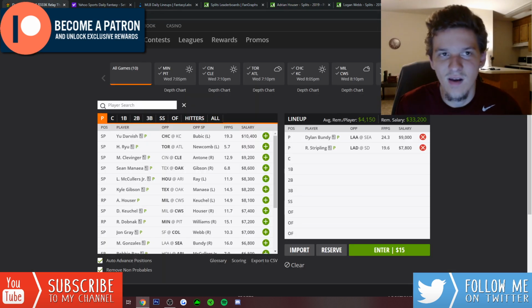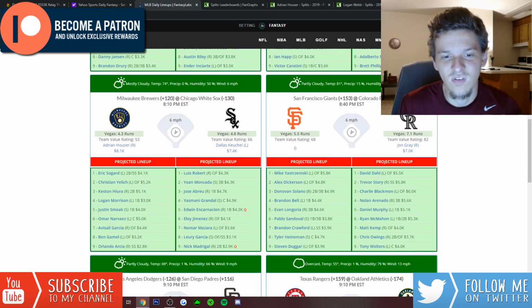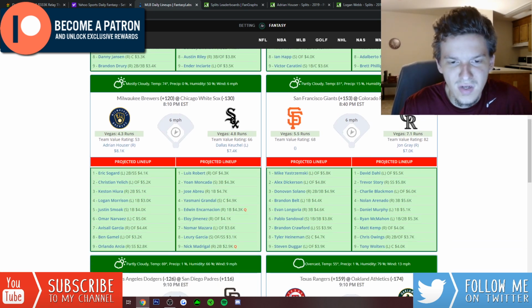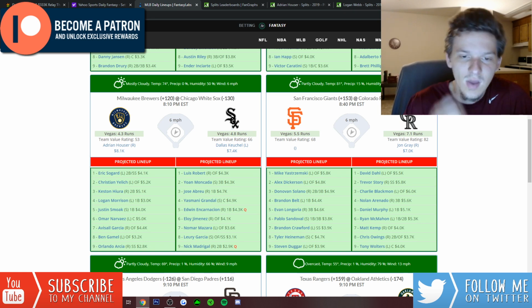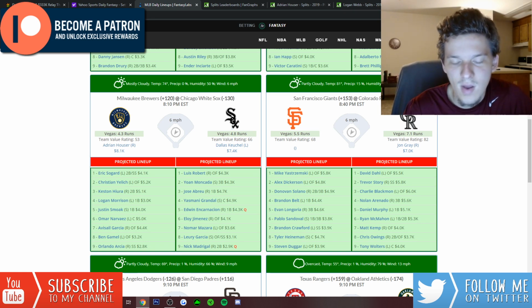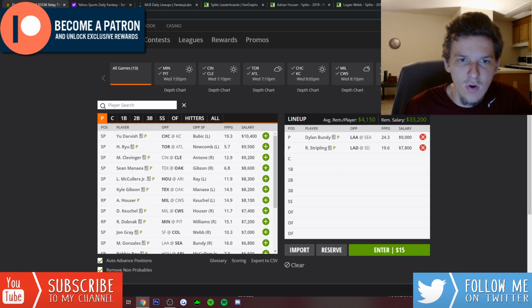I just love this White Sox lineup so much. I mean, this lineup is just so talented top to bottom. There's really no easy outs. I mean, maybe Garcia and Madrigal are easy outs, but 1 through 6, so much power. I know there's some strikeouts in this lineup, but the power is what really does it for me. Guys like Luis Robert, Yoan Moncada, Abreu, Grandal, Encarnacion, Eloy Jimenez, even Nomar Mazara has some power. The 1 through 7 I really like from this lineup, and we'll start off with Yoan Moncada.